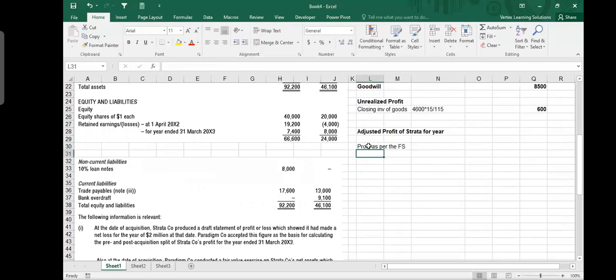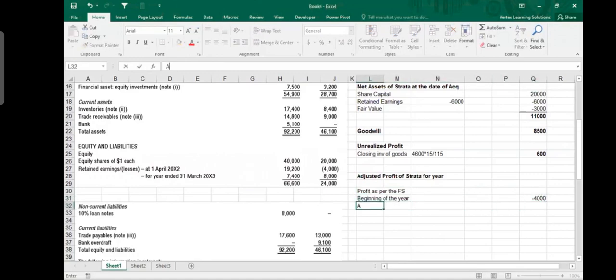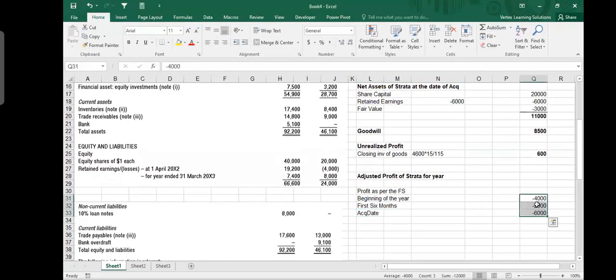So how much is the profit given as per the financial statements? If you pay attention, at the beginning it was minus 4,000. Then profit for the year is 8,000 positive. So it is as per financial statement. Let me write down like this. Beginning of the year, it was minus 4,000. Then acquisition date, okay, let me call it like this. First 6 months were minus 2 million. So at the acquisition date, the retained earning was minus 6 million.